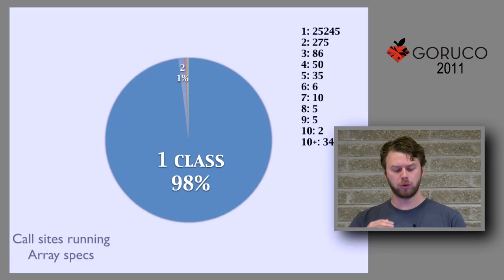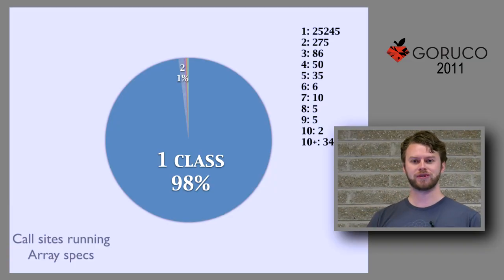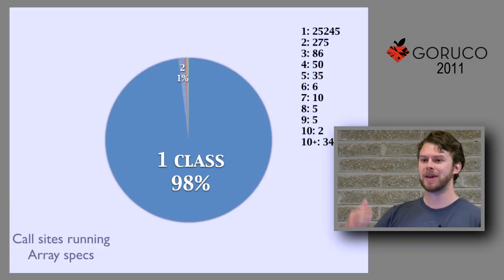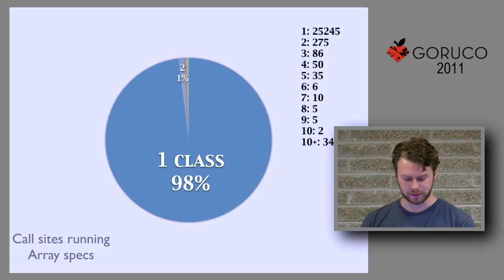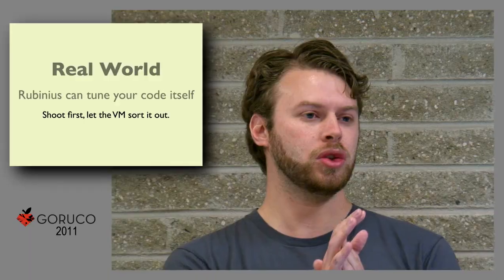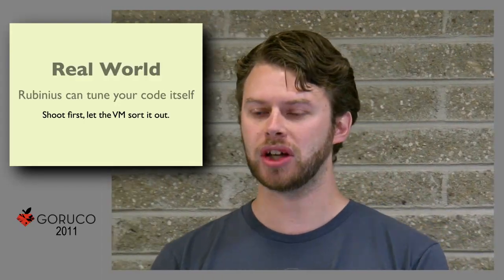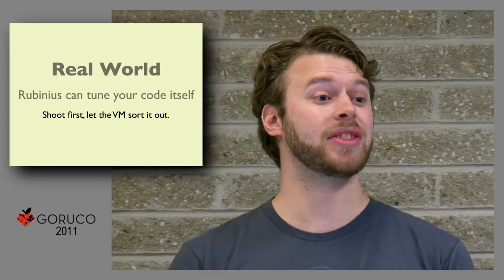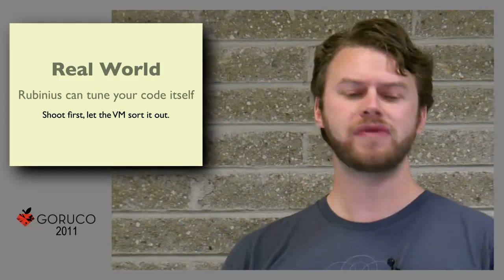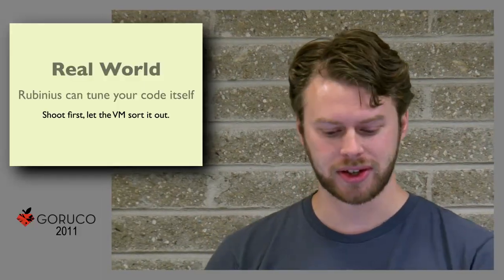So Rubinius is able to capitalize on that sanity and make your Ruby program go a lot faster. The crux here is that you should write well refactored code, because Rubinius will go through and figure it out for you and make that refactored code faster than weird hand-optimized code.